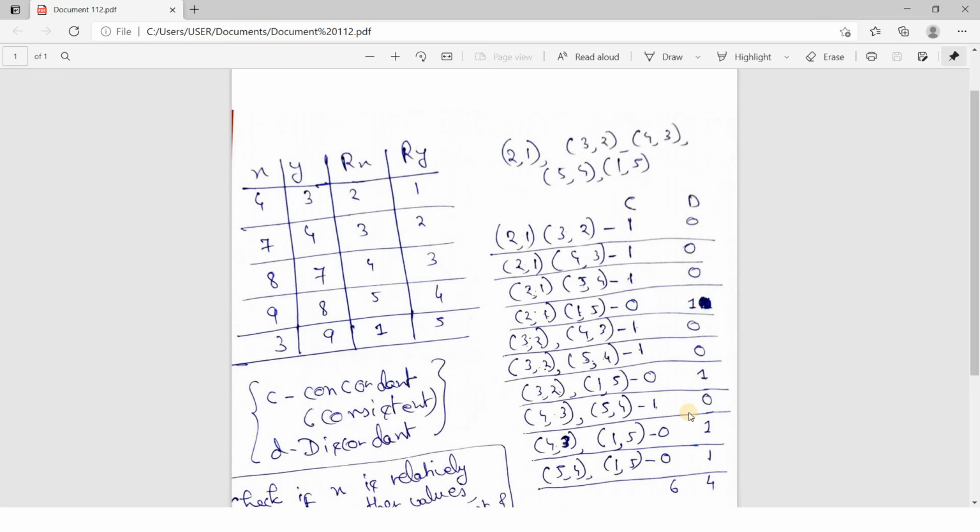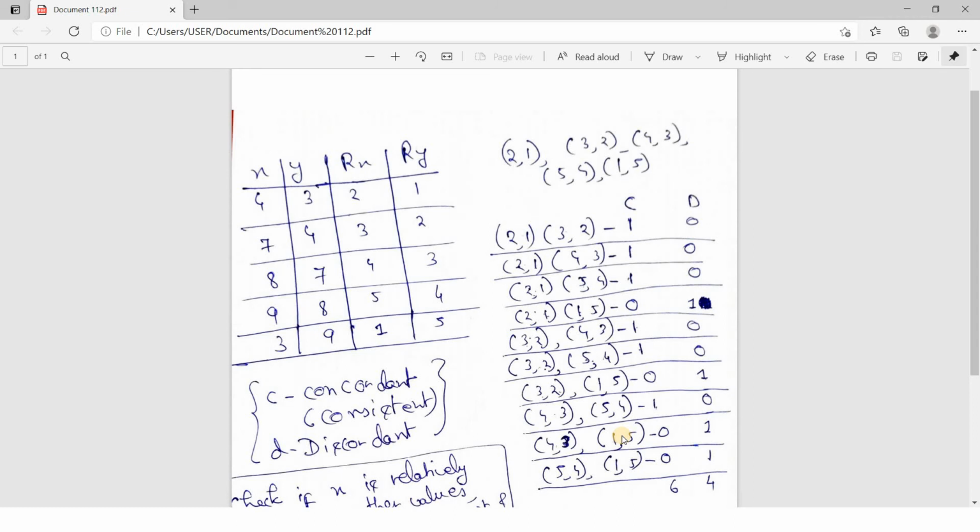So what we will be doing, we will be subtracting the D value, that is the inconsistency value, from the consistent one, but we have to normalize also. So the number of values we are getting C minus the number of values we are getting D, divided by the total number of possible combinations. Like here, between 2 columns we want to compute our correlation value, and there are 5 data points. So how many possible combinations are we getting? 10.